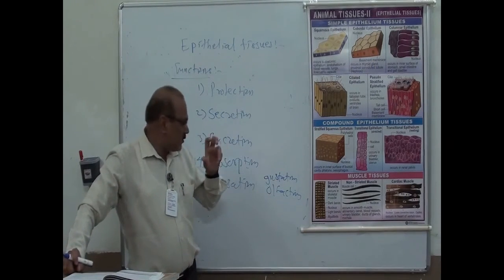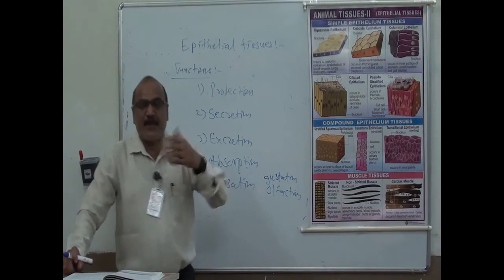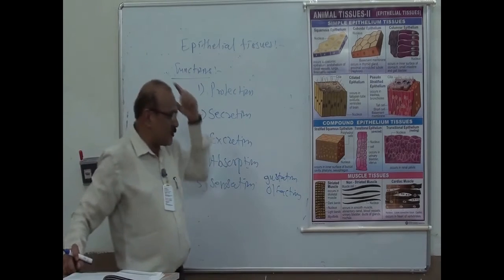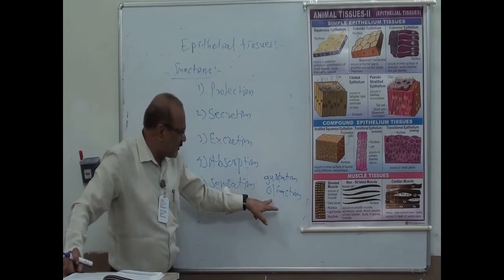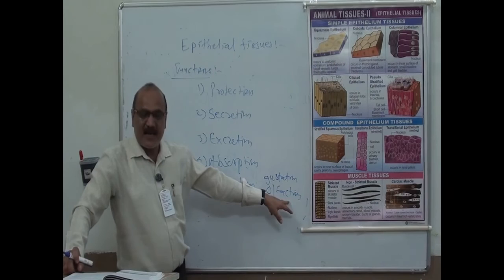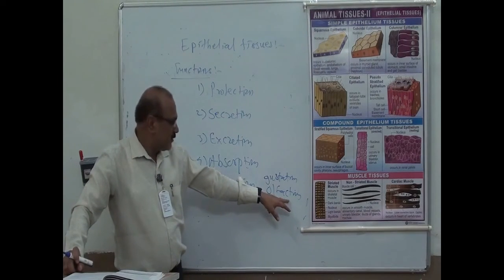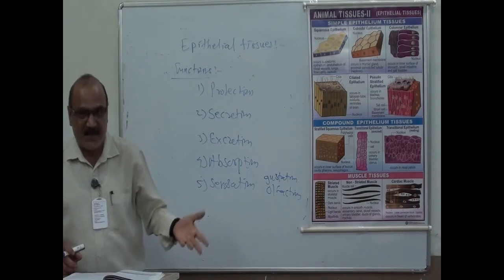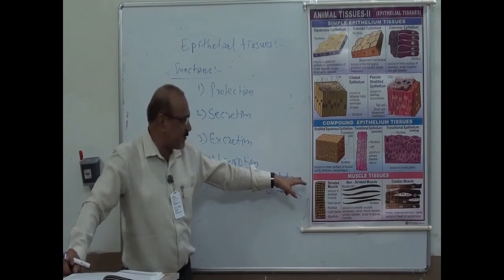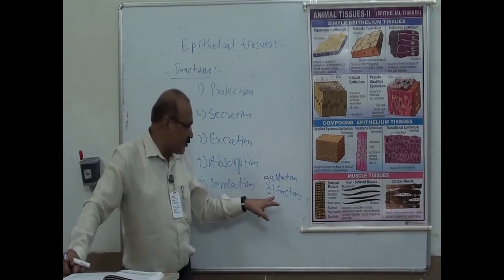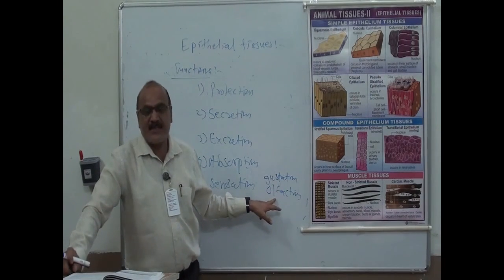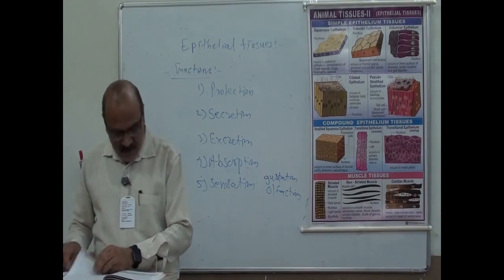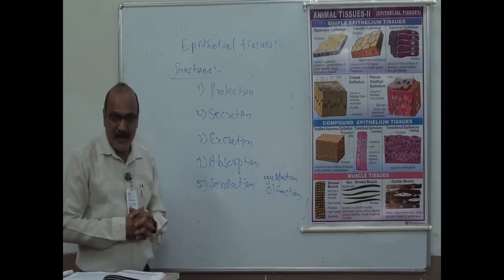Gustation means what? In our tongue, taste buds receive the stimuli, taste, and transfer it to the nervous system. Similarly, olfactory receptors are found in the nasal chamber. They receive smell and transfer it to the nervous system. Gustation is concerned with the sense of taste, and olfaction with the sense of smell. Now this is about epithelial tissue. Thank you.